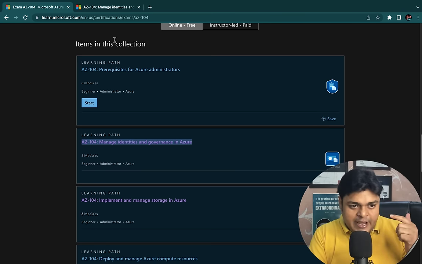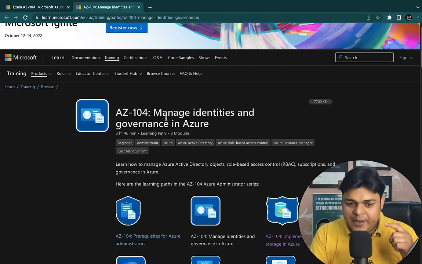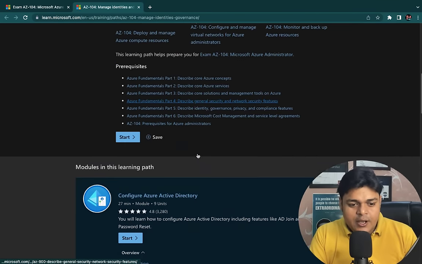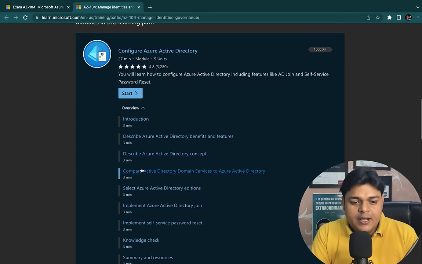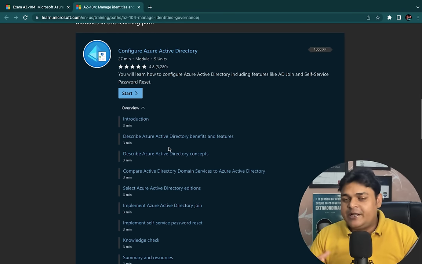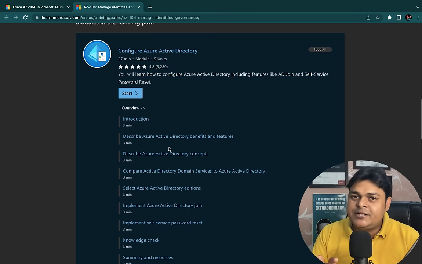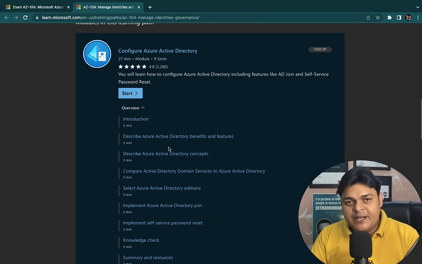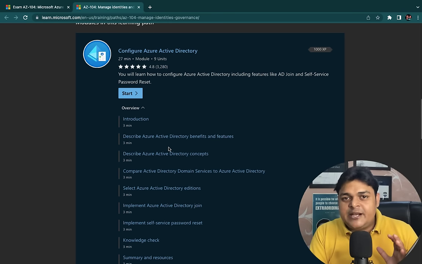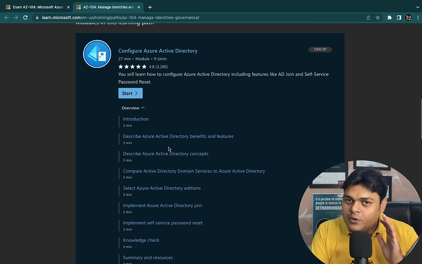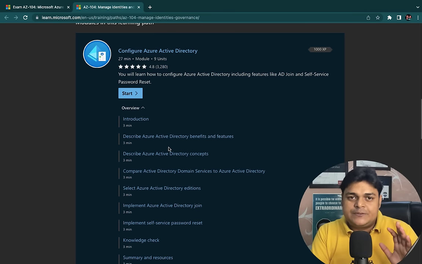So in case of Azure administrator, the first topic is related to managing identity and governance in Azure. We need to know the introduction, just the introduction, and why it is important. Describe Azure Active Directory, which is the backbone of our Azure administrator, right? As the name suggests, as an administrator you are responsible to manage each and everything. I'm not talking only about implementing the services. You are responsible to manage the services, monitor the services, security, billing, each and everything. We need to manage each and every resource.